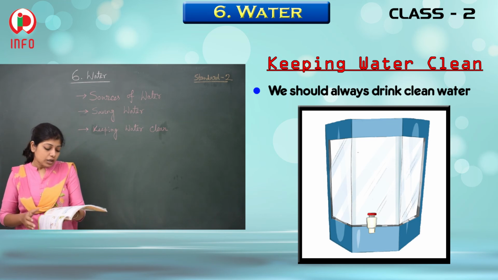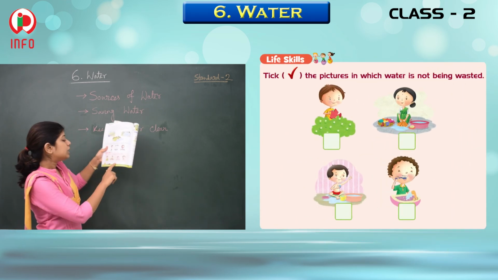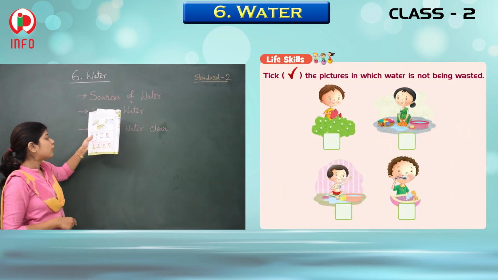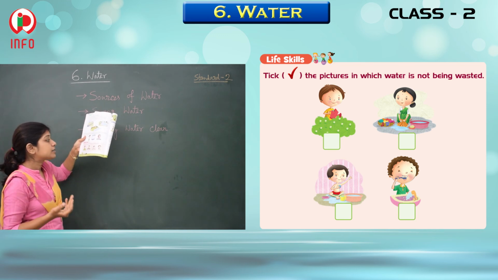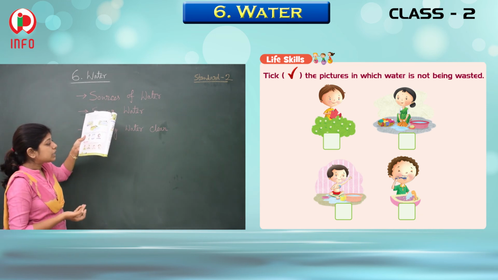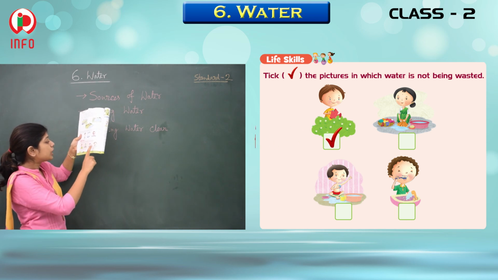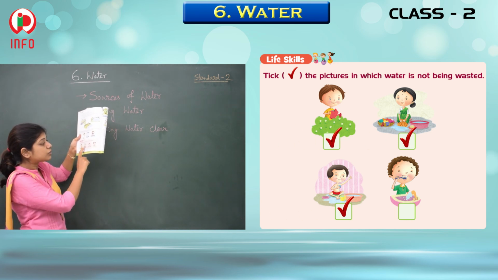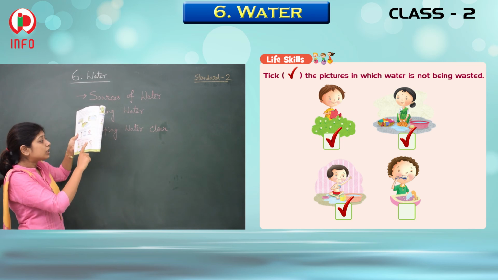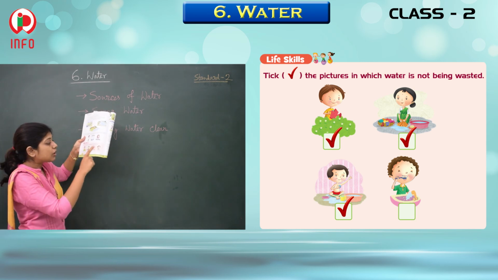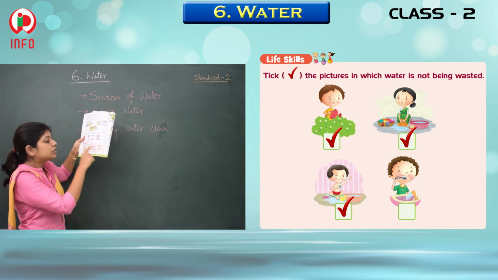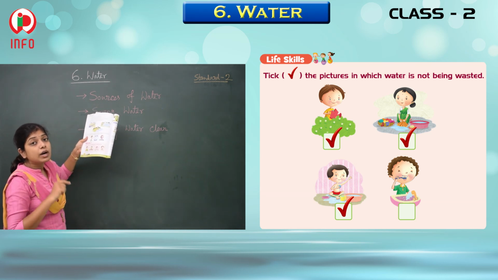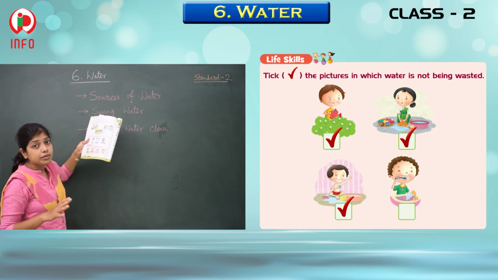And have a look here. Here they are using water. Take the pictures in which water is not being wasted. See here, only this one, and this one, and this one. Here the water is wasted because see here, while brushing, he did not close the tap.